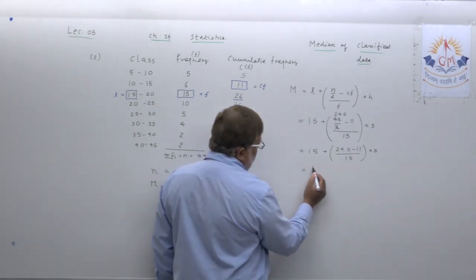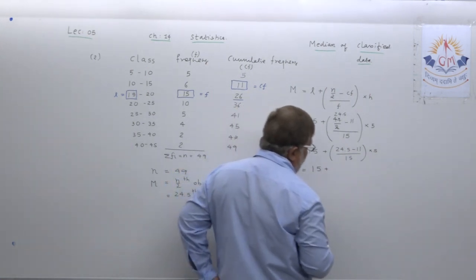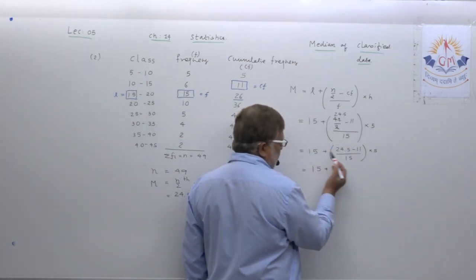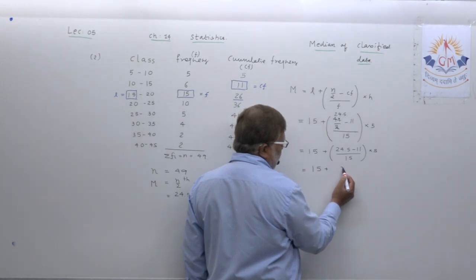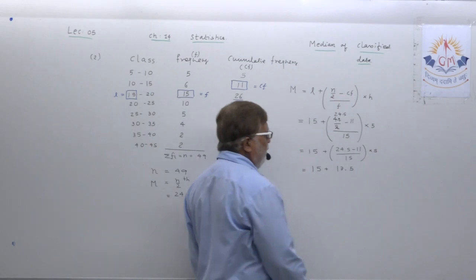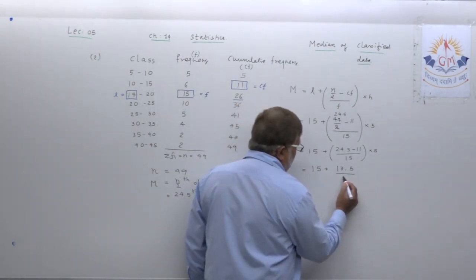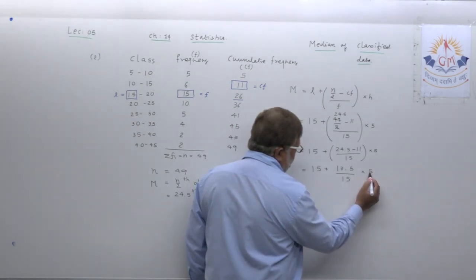Now let us subtract it. 24.5 minus 11, so you will get 13.5. 13.5 upon 15 multiplied by 5.